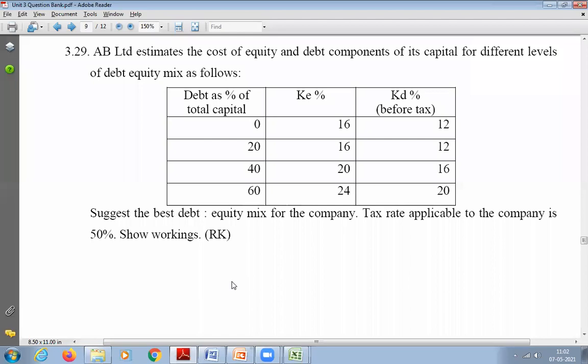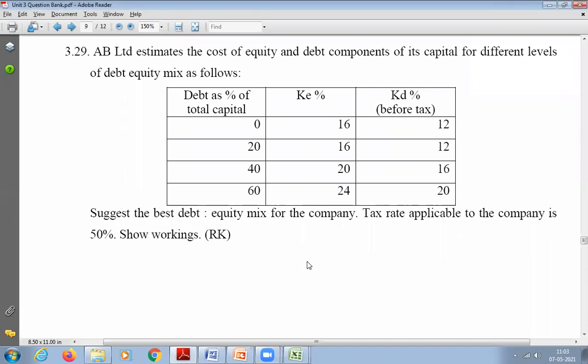AP Limited estimates the cost of equity and debt components of its capital for different levels of debt equity mix as follows. Debt as percentage of total capital is 0, 20, 40, and 60. Cost of equity percentage is 16, 20, and 24. Cost of debt percentage before tax is 12, 16, and 20. Suggest the best debt equity mix for the company. Tax rate applicable to the company is 50%.